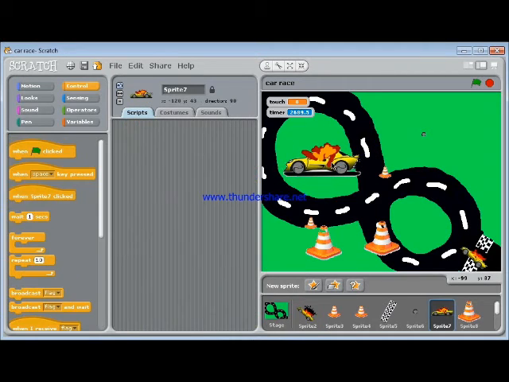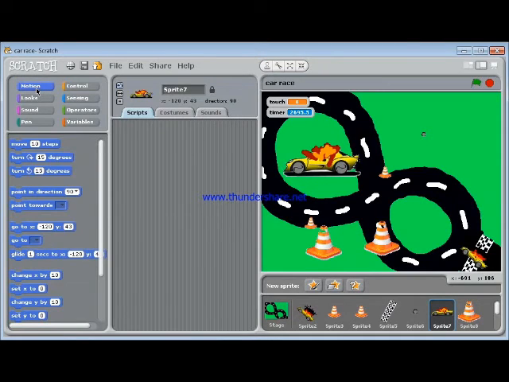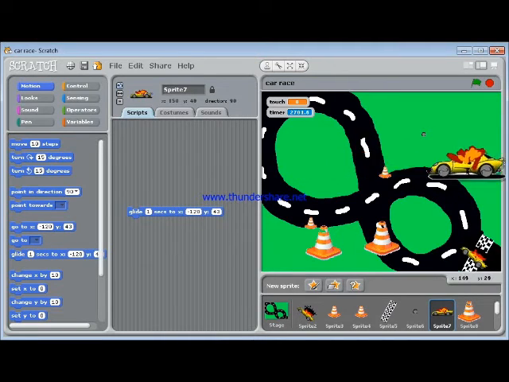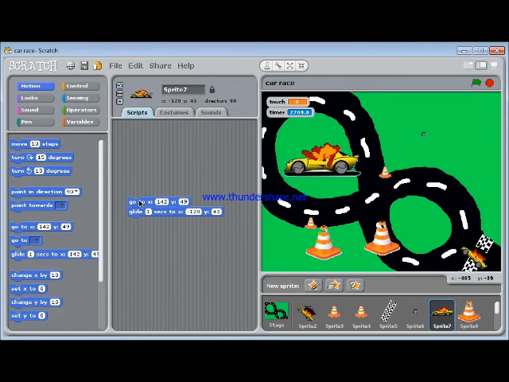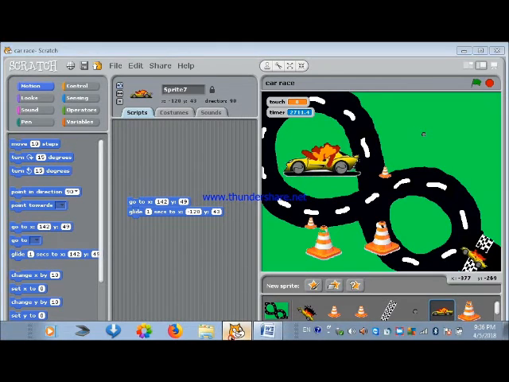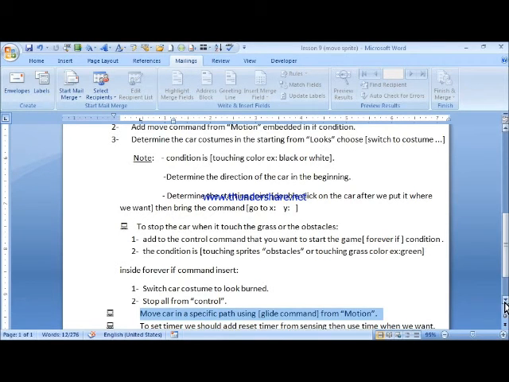Then we choose from motion glide 1 second to X Y, and enter it. Go to X Y so it can do this script.